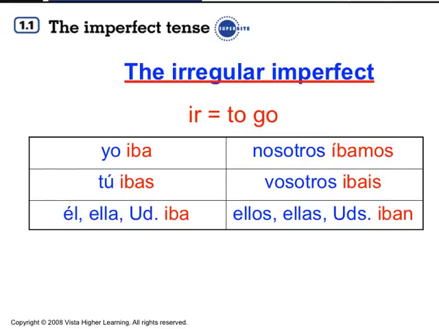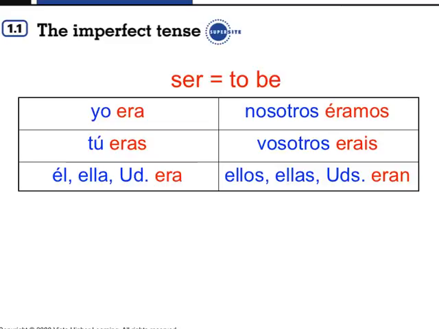So, here's the irregular imperfect ir. Iba, ibas, iba, íbamos, an accent there, ibais, iban. That's ir in the imperfect. Then we have ser. Era, eras, era, éramos, accented here, erais, eran. That's ser in the imperfect.